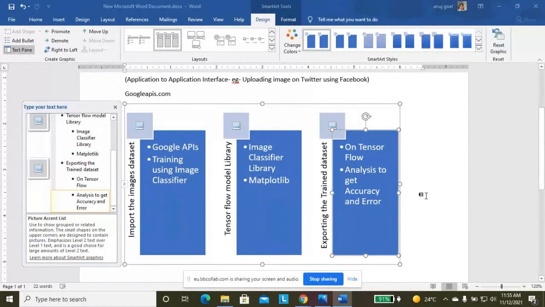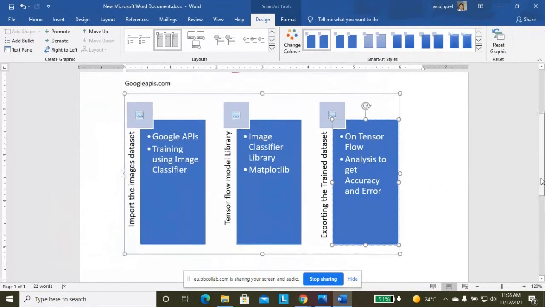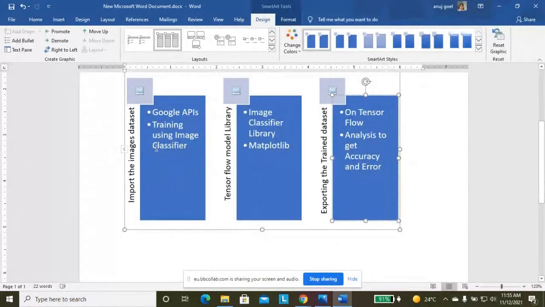So it is our design flow: first we import the images using the help of Google APIs, application programming interface. We train the data using the image classifier, which is a library available in the TensorFlow package. First we install the TensorFlow package. That complete programming I will show you in the next session.